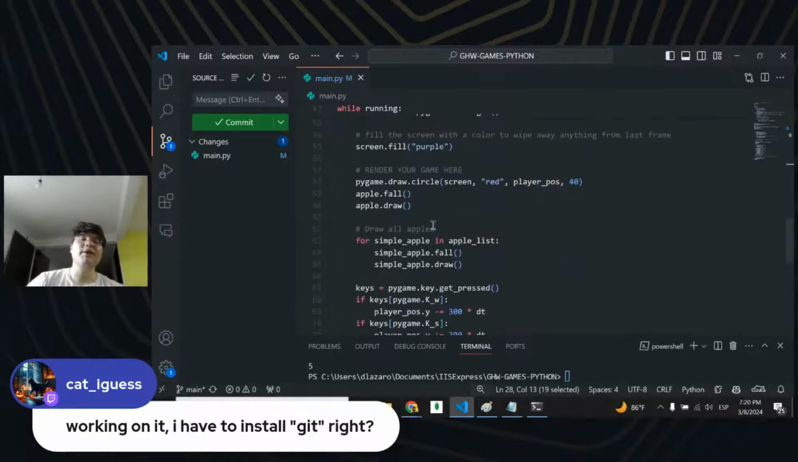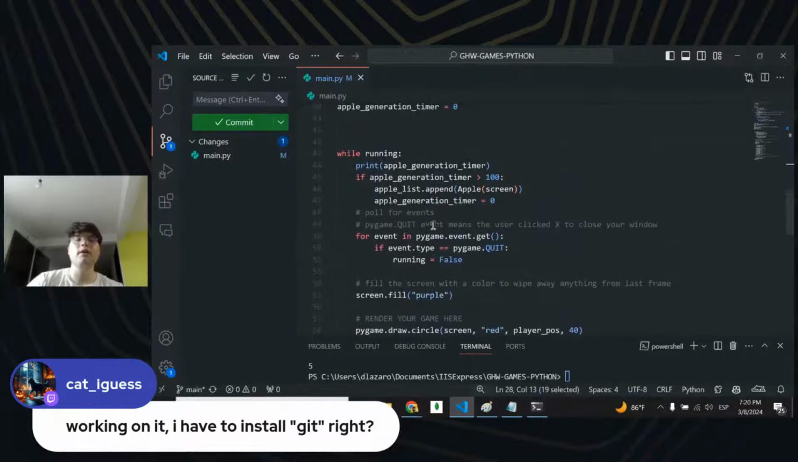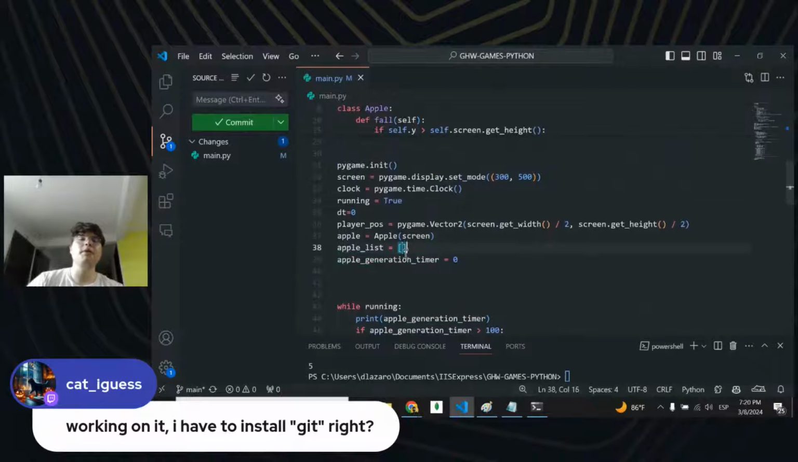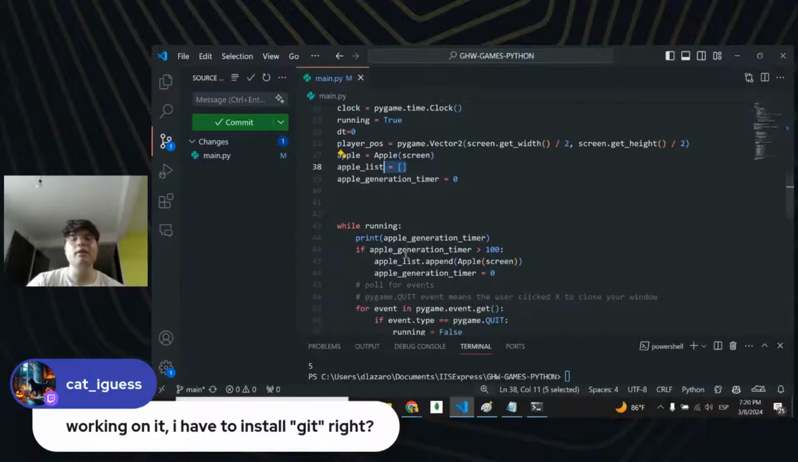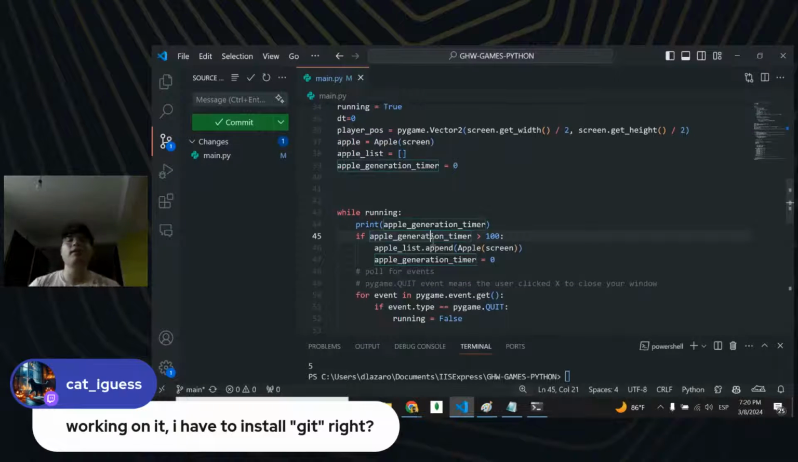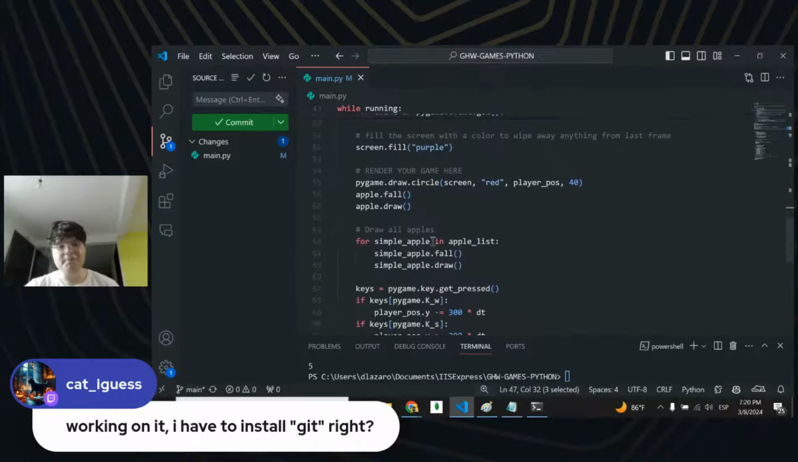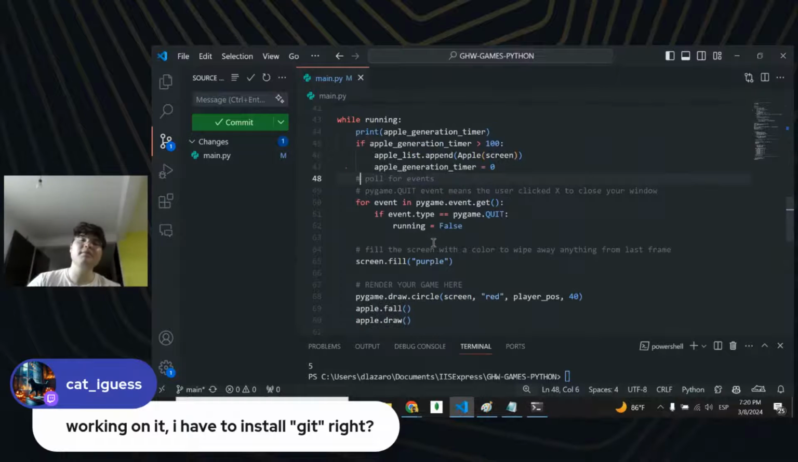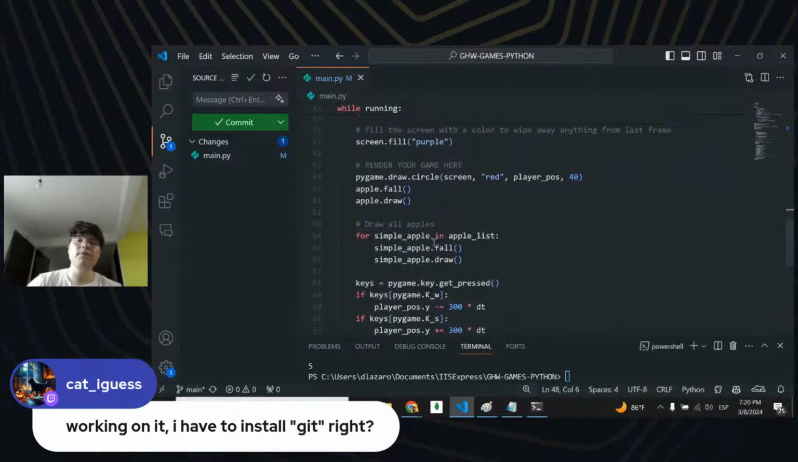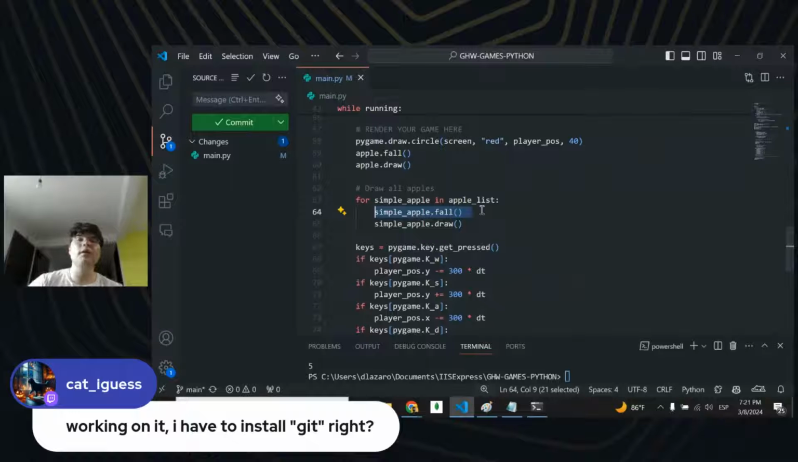Okay, so after that, we also created a new variable called apple list. This apple list is going to be storing new apples each time that our apple generation timer gets to 100. If it gets to 100, we're going to append a new apple into our list, and we're going to restart our timer to 0. After that, for each apple in our apple list, we're first going to get our fall function running, and after that draw our apples on our screen.